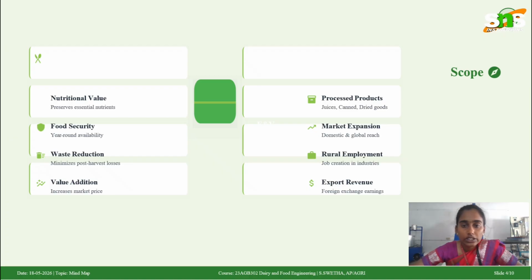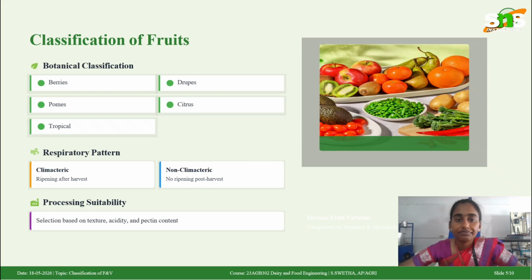Importance of fruits and vegetable processing: nutritional value is there, food security is there, waste reduction is there, processed products like juices and canned goods, and rural employment, export revenue, value addition, waste reduction. These are the topics we already generated in previous slides. Here I give a brief so that you can understand very easily.